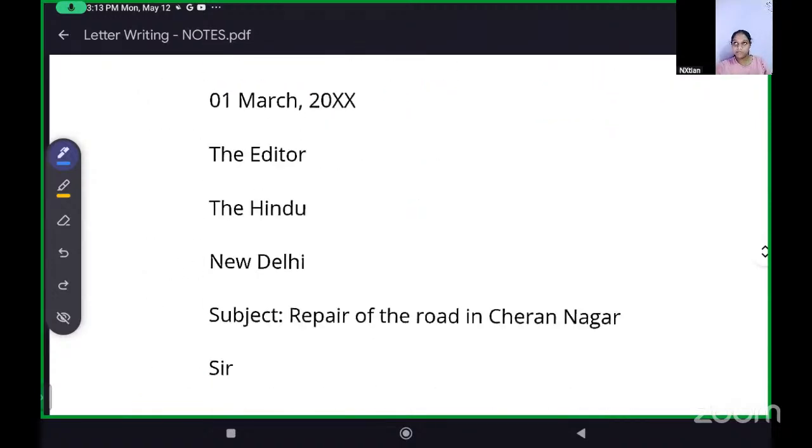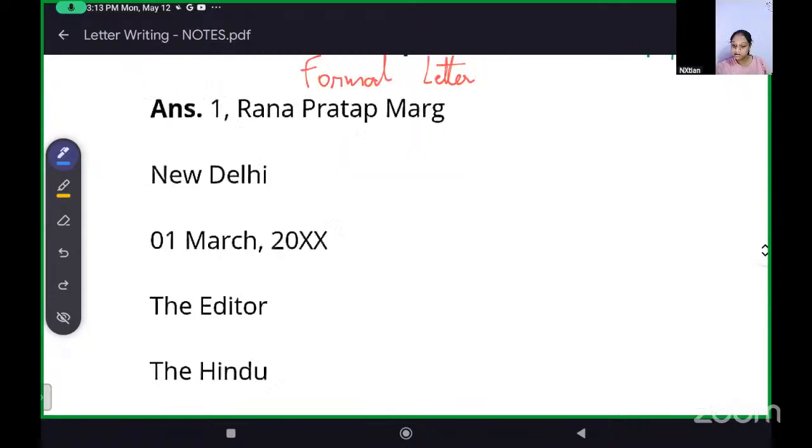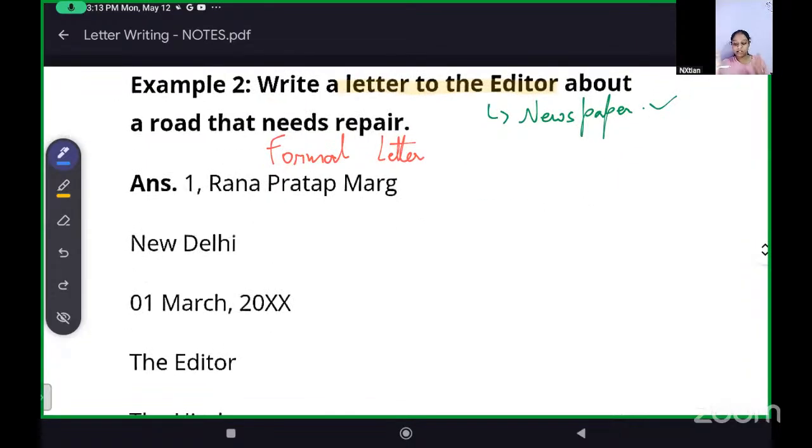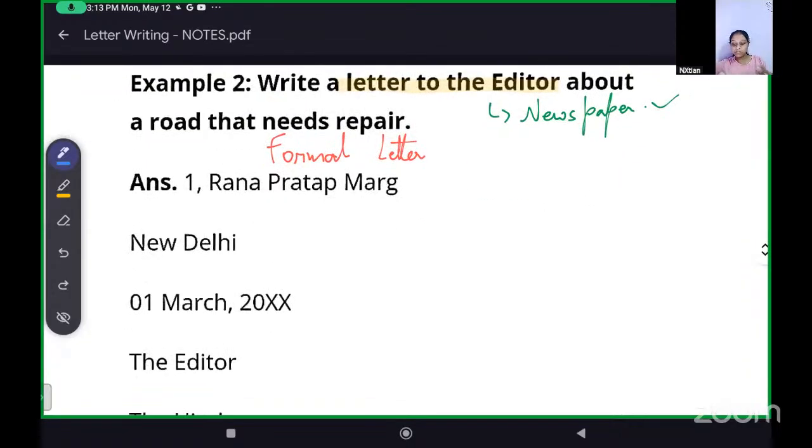First, we put the sender's address. Now look carefully. In a letter to the editor, no name is mentioned. We don't write Mr. Pratap, editor.